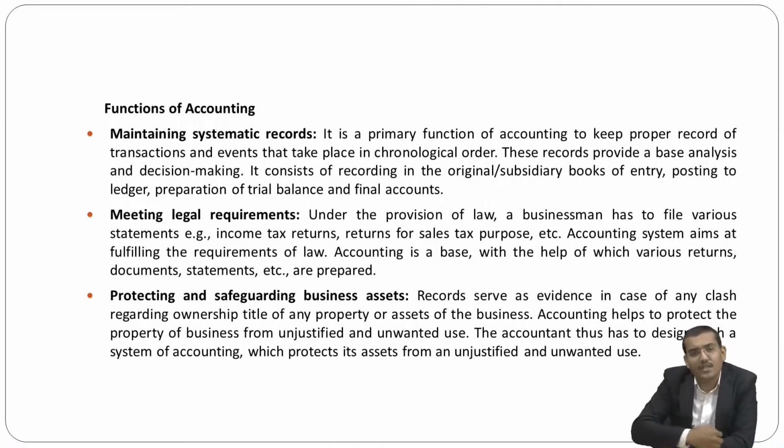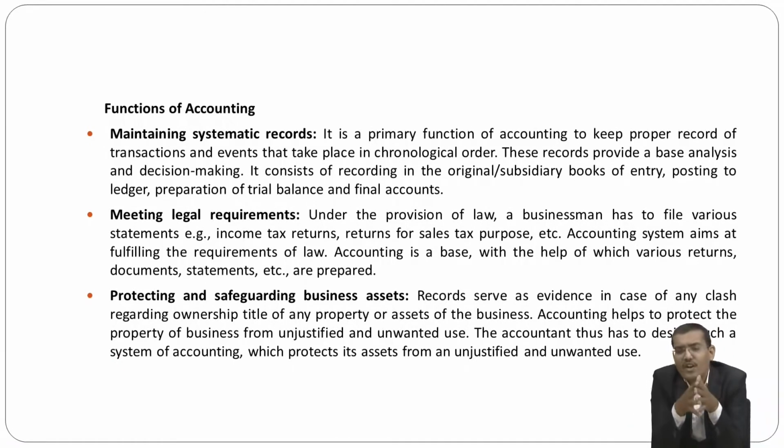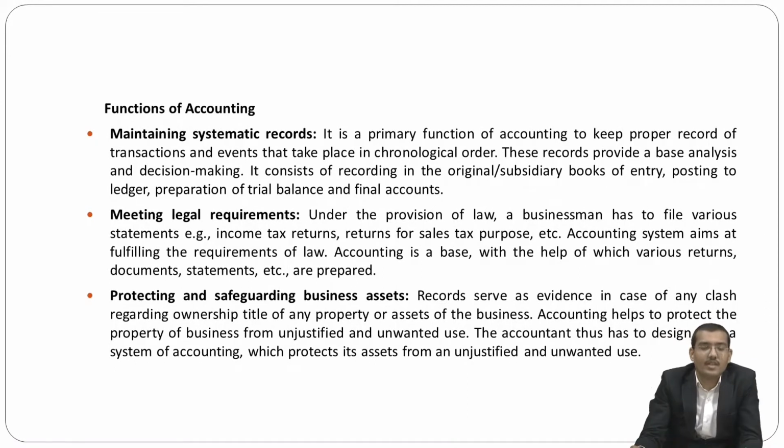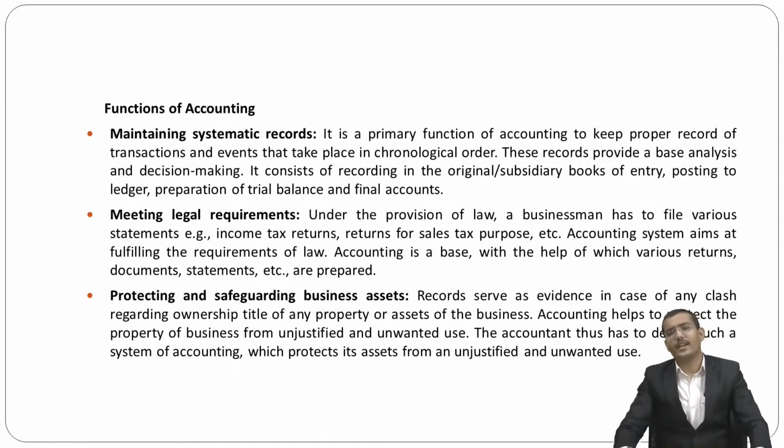It is the preliminary function of accounting to keep proper records of transactions and events that take place, in chronological order, and these records provide a base for analysis and decision making. It consists of recording in the original subsidiary books of entry, posting to the ledger, and preparation of the trial balance and the final accounts. Then the second function is meeting the legal requirements.